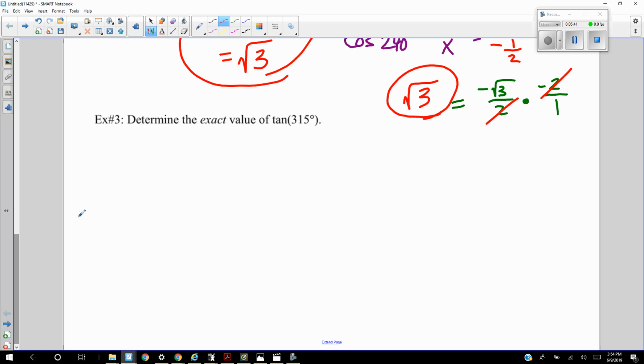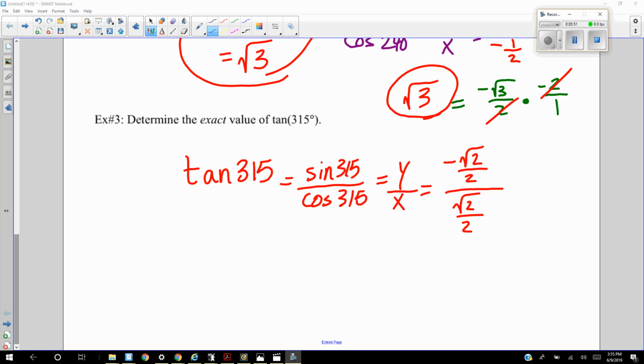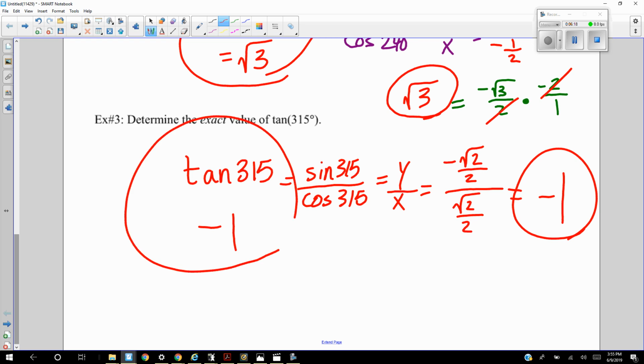Final one is the tangent of 315 degrees. Pause the video. I encourage you to try this one on your own first. So the y-coordinate at 315 degrees is negative radical 2 over 2. The x-coordinate at 315 is positive radical 2 over 2. Now you don't need to multiply by the reciprocal because this is basically the same number divided by itself, except one of them is negative, and any number divided by itself is either 1, or in this case, negative 1, since a negative divided by a positive. So the tangent of 315 is negative 1.